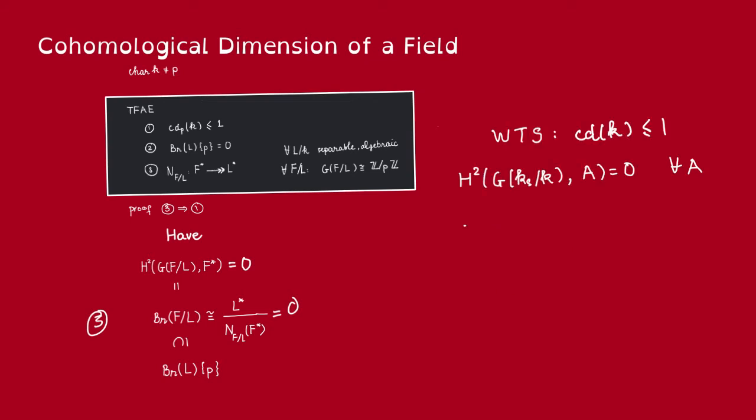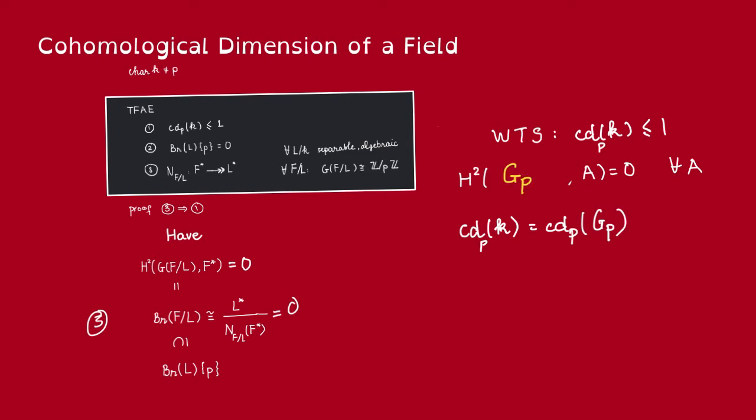So here we want to use a claim that we proved before, which is that the pth cohomological dimension of a group is equal to the pth cohomological dimension of its pro-P Sylow subgroup. So we bring this now to the computation of the cohomological dimension of the pro-P Sylow subgroup. We'll call this the pro-P Sylow subgroup of the absolute Galois group instead.